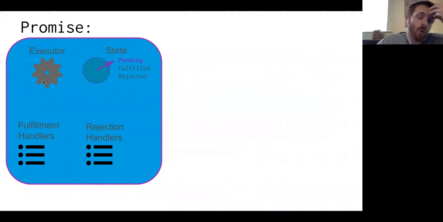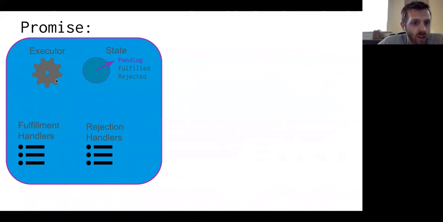And at some point, the executor function will complete one way or another. It'll either fail with some error condition, or it will succeed and produce some result. And at that point, the promise then changes its state to either fulfilled or rejected, depending on whether the promise succeeded or failed. And it will call the appropriate handlers.